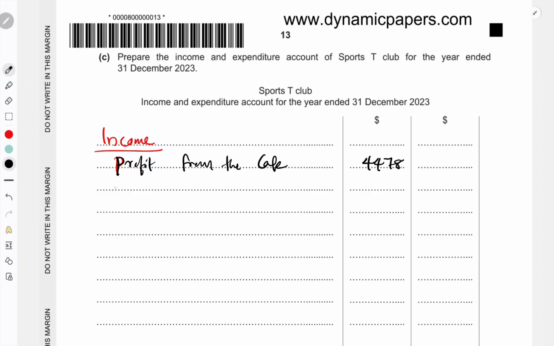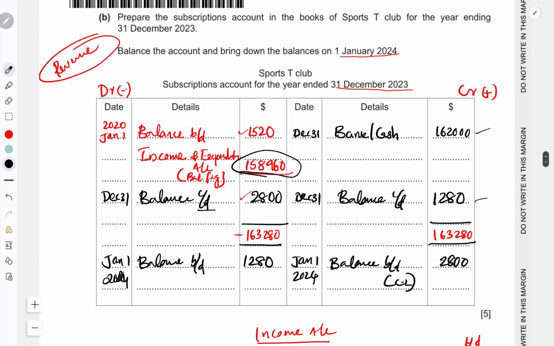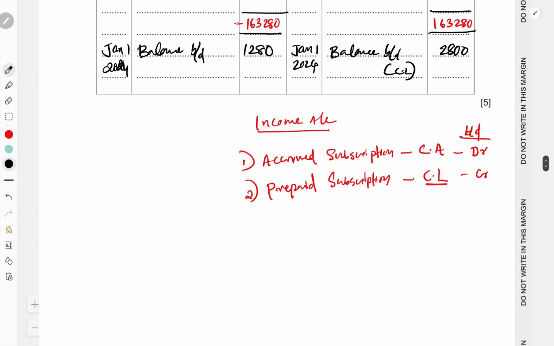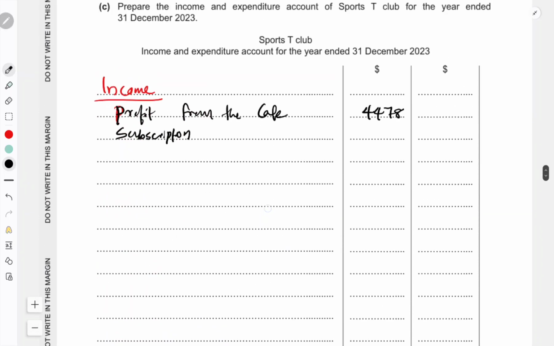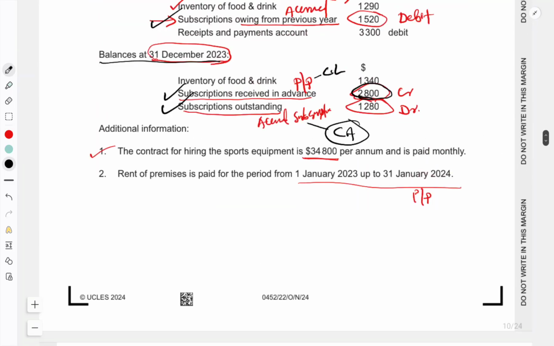Then the second income is subscription received, that is the balancing figure of the subscription account, this one, 1,58,960. Check, is there any other income in our question?